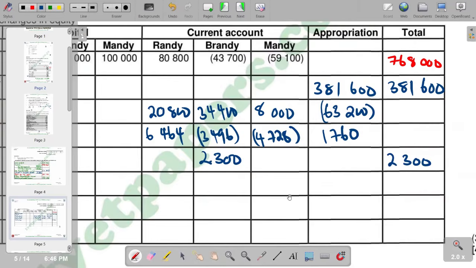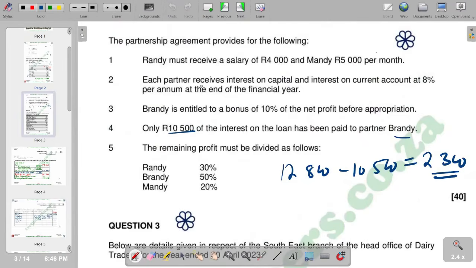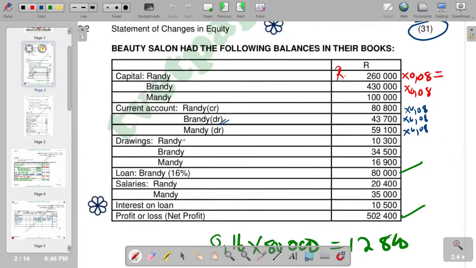So with that, I will move on to the next part. From interest on loan, we're supposed to have our salary. And remember, salary according to the information that we have is for Mendi and Randi. So the salary that is supposed to be in the statement of changes in equity is the salary that is not yet paid. What was paid in terms of salary is given in the list of balances, whereby Randi 20,400 was paid, and then Mendi 35,000 was paid.